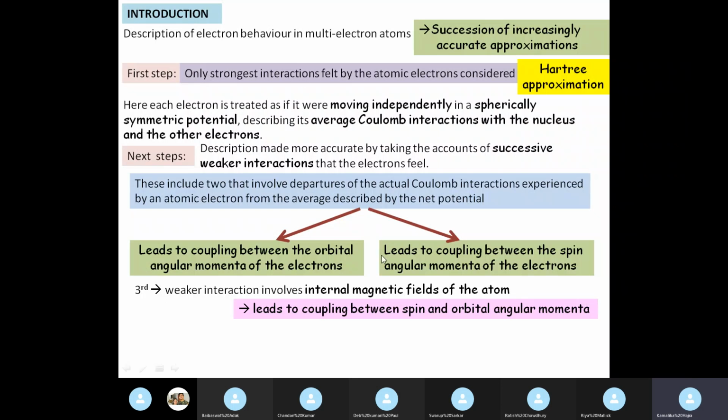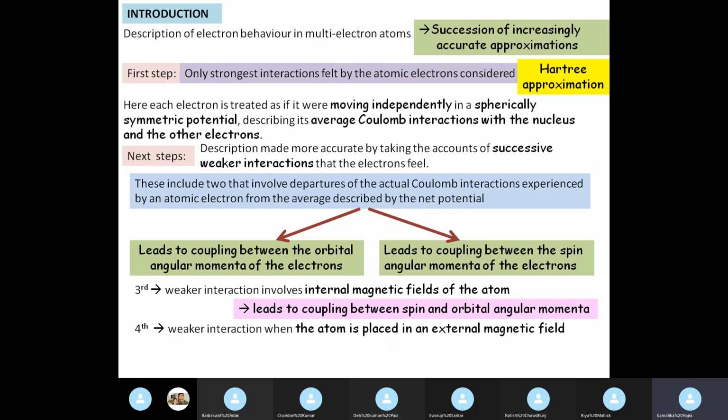So the first was orbital angular momentum with orbital angular momentum. The second is spin angular momentum with spin angular momentum. The third is coupling between spin angular momentum and orbital angular momentum. And the fourth is a still weaker interaction when the atom is placed in an external magnetic field.